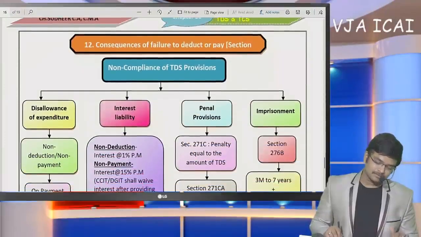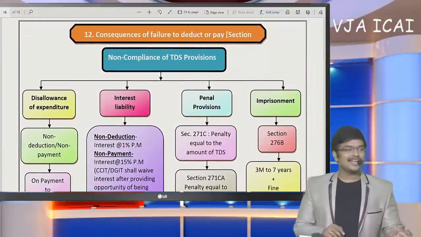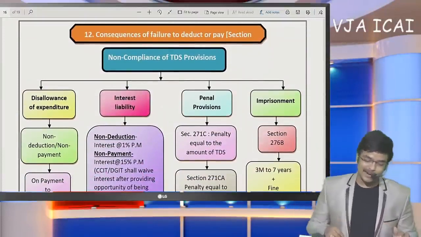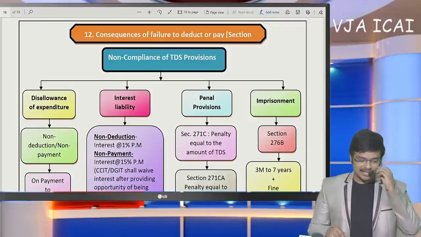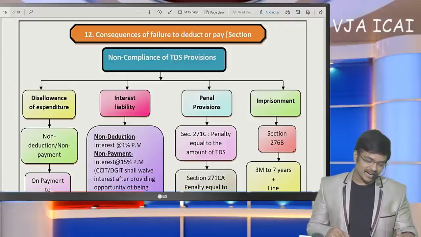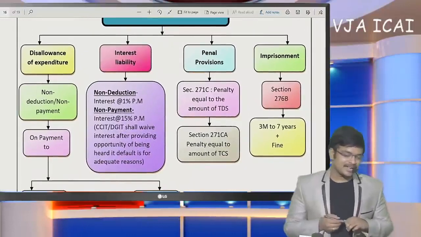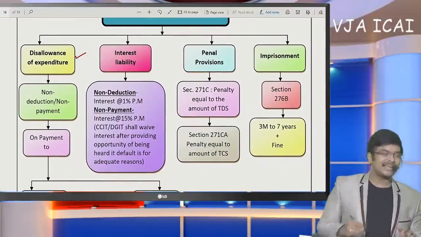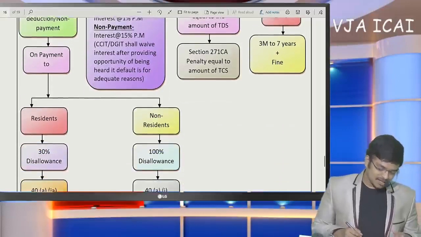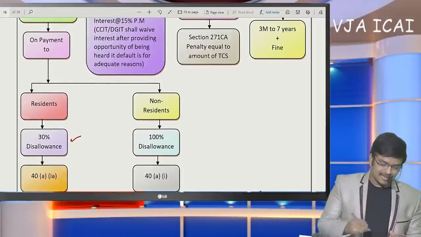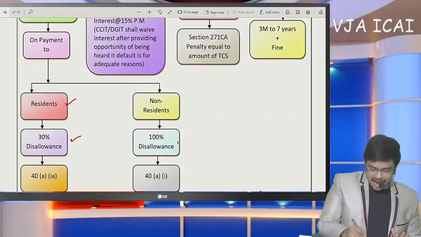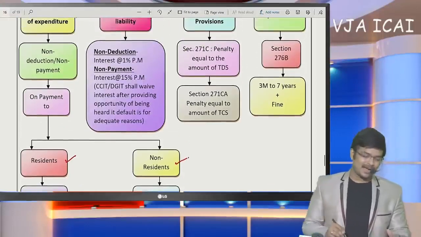So, sir, initially one of our viewers has asked a question regarding this. What are the consequences of failure to deduct TDS? If we are not going to deduct TDS, the first aspect is disallowance of expenditure. How much shall be disallowed? 30% disallowance on payment to residents, 100% disallowance on payment to non-residents.